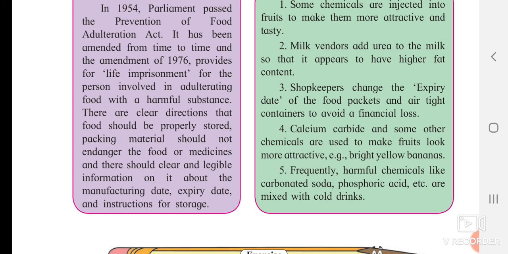If anyone of you has seen a milk vendor giving out milk with water added into it, please tell him not to do that. It will be harmful for everyone's health.